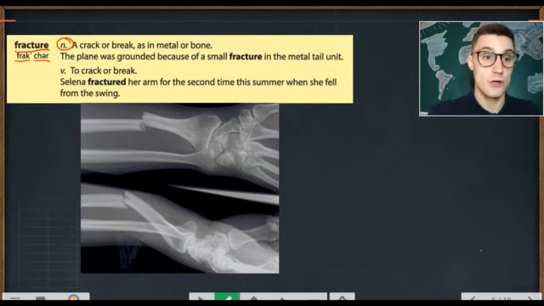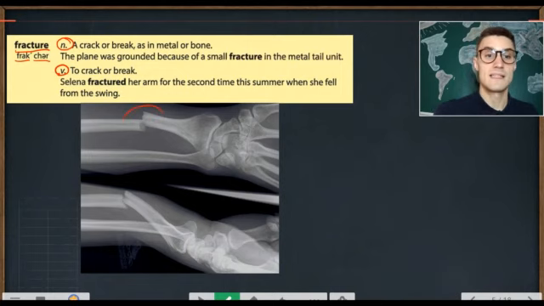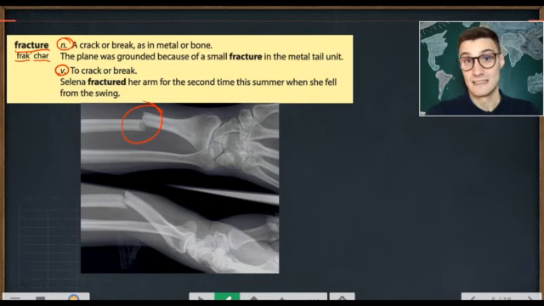To fracture, now you can fracture, to fracture is to crack or break. Selena fractured her arm for the 2nd time this summer when she fell from the swing. Here we can see a fractured bone. Ugh! Have you ever fractured anything? Once I fractured my finger. It still hurts.